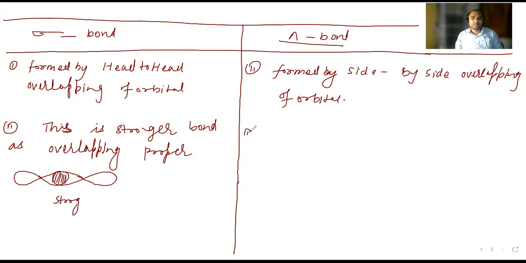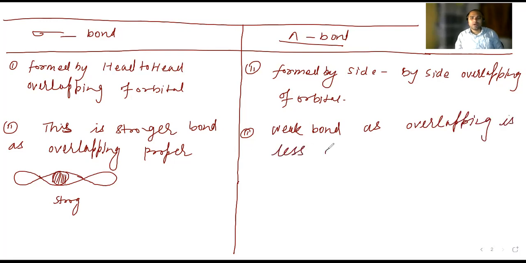Here, this is the weak bond. This is going to be a weak bond, as overlapping is less, or you can say not proper. Proper overlapping is not possible because it is side by side. So you can make the diagram here, how very little area is going to be shared here. That is why it is the weak bond.